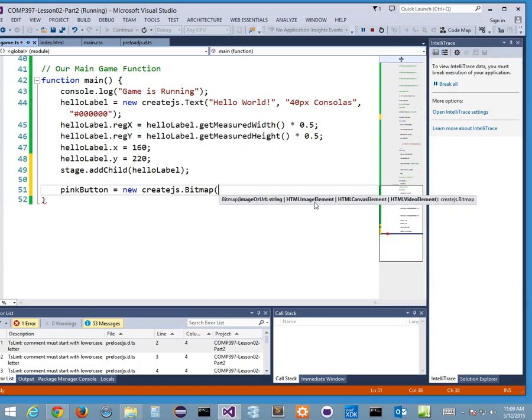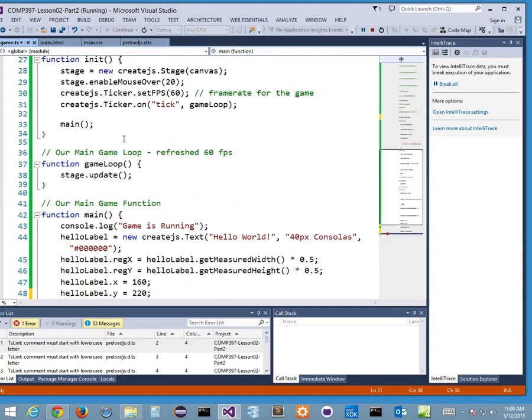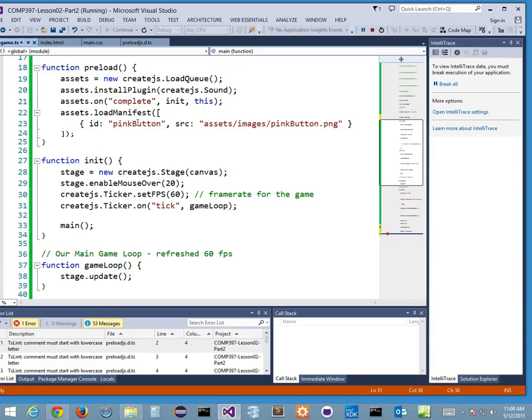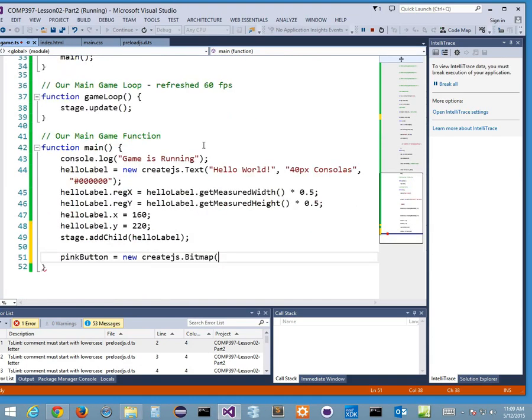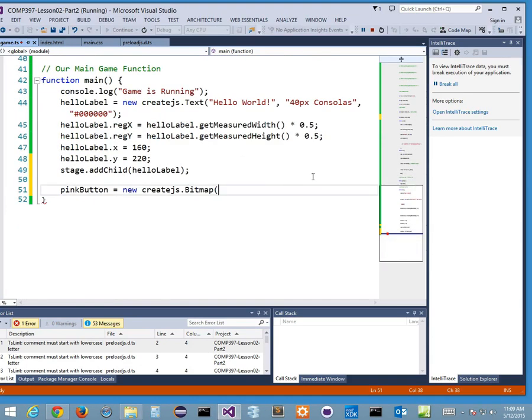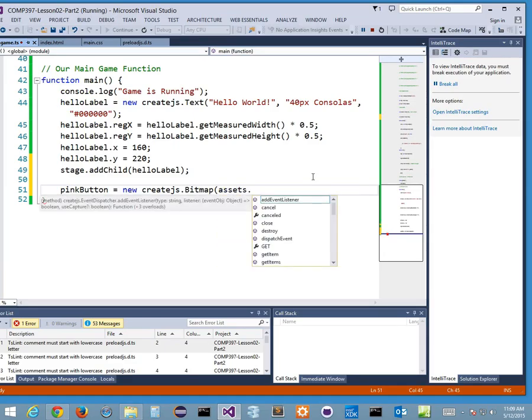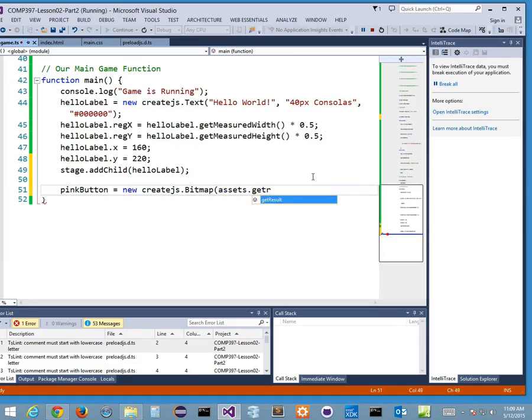These are all the things it can take, right? Okay, cool. Well, I want to use my button, this thing I defined up here in my manifest. Well, I got to do something like this: assets.getResult, and in there I want to call it pink button.